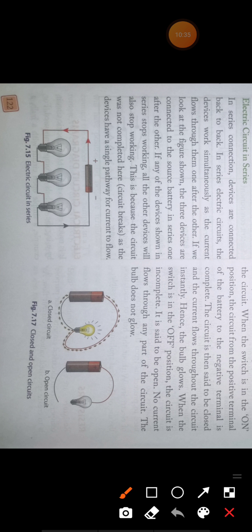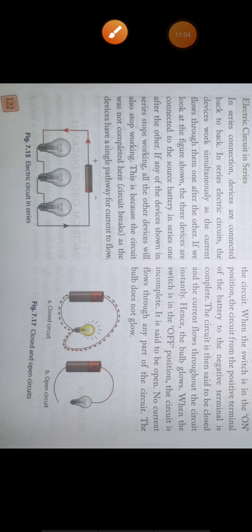Now the disadvantage of this series connection is that if one bulb is fused, then the other bulbs will not glow. This is the drawback of series connection. That's why in your home all the connections are actually made in parallel. We use parallel connection in our homes.